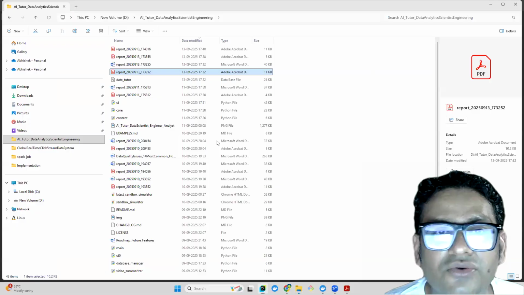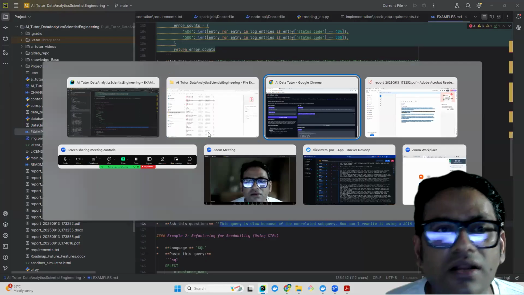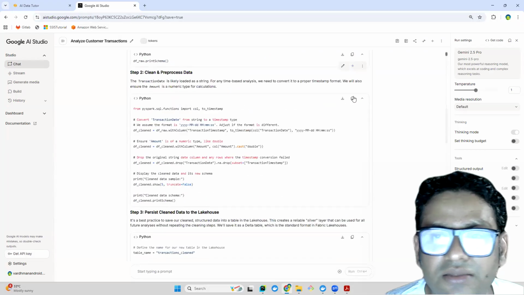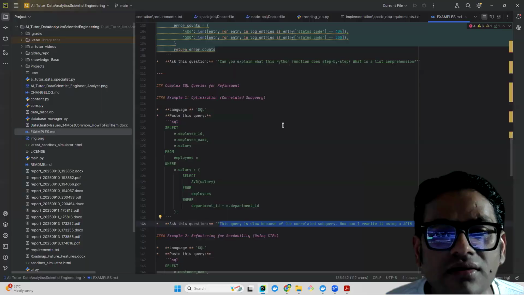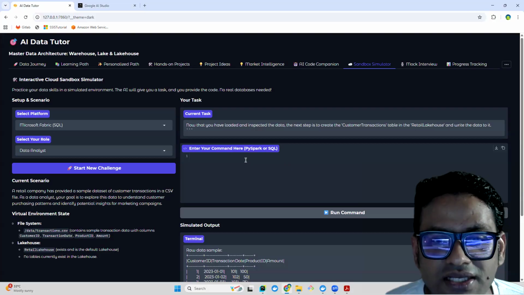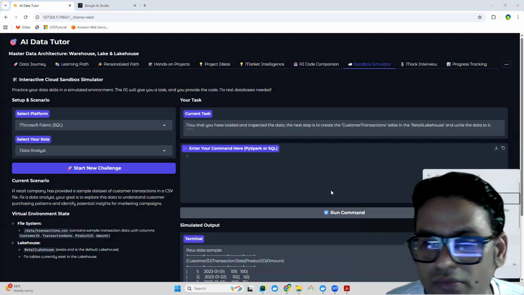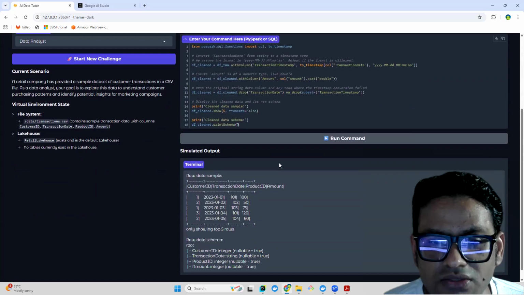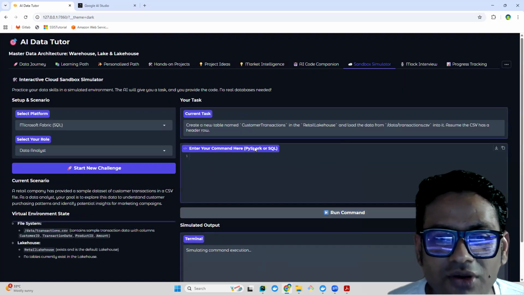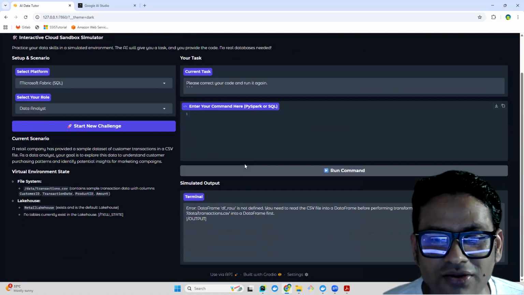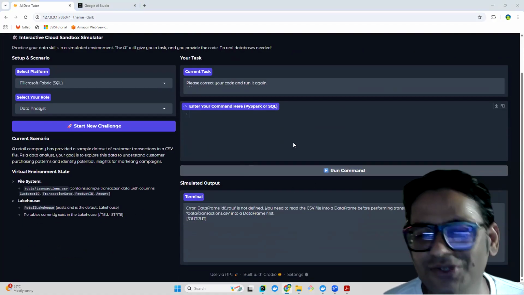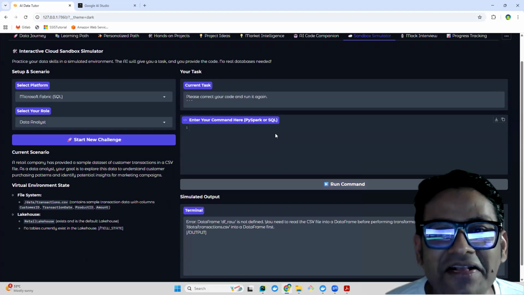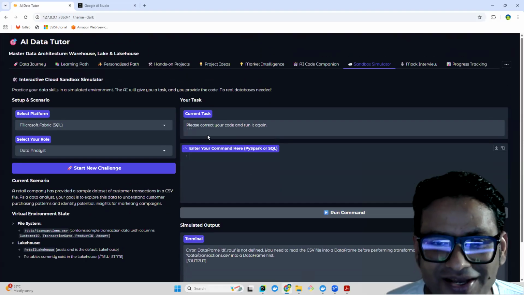So we can again come back here and clean the pre-processed data. Okay, and we can see this. Now the next command: this is how it is going to simulate whatever solution you're giving. So it says raw data is not defined. This is a very important, very interesting feature. I should not have done that.